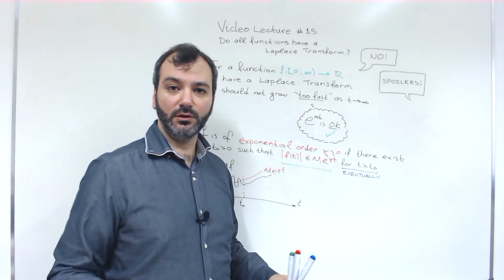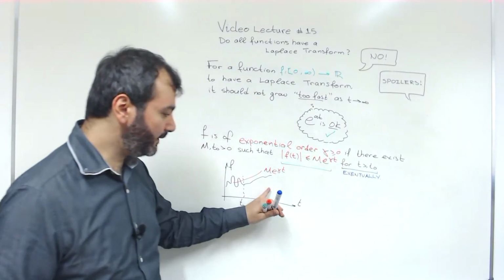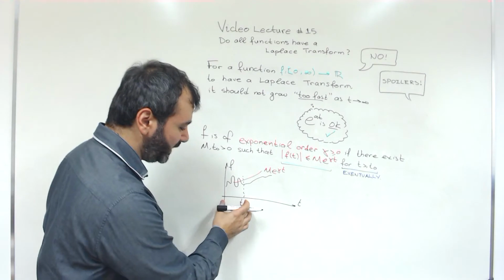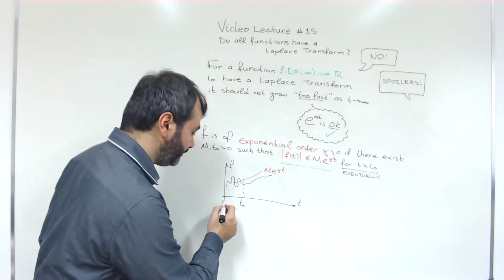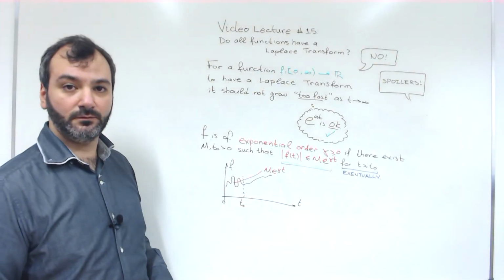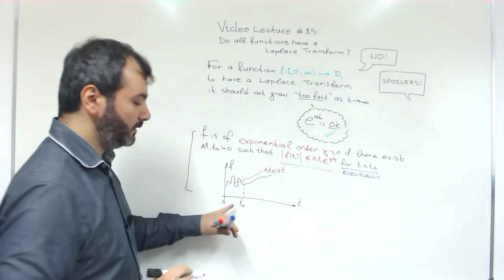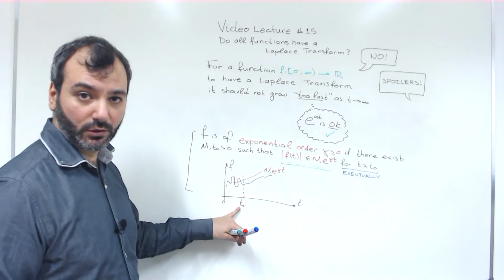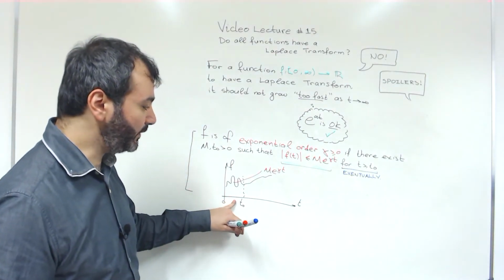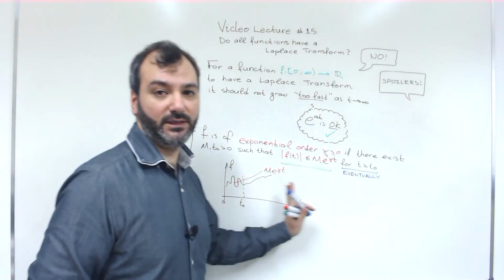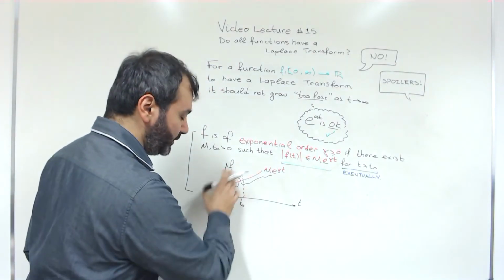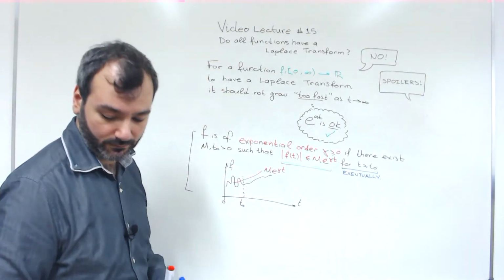But is that all? Is this the whole story? Can the function, for example, behave strangely between 0 and t0? The answer is yes, it might. And we will impose conditions so that this doesn't happen. So the function is fine after t0. Let's see how it behaves between 0 and t0.